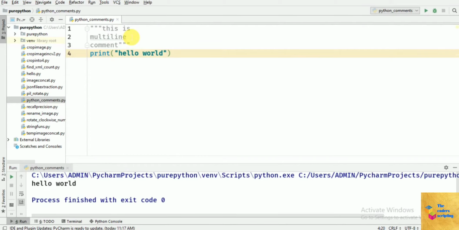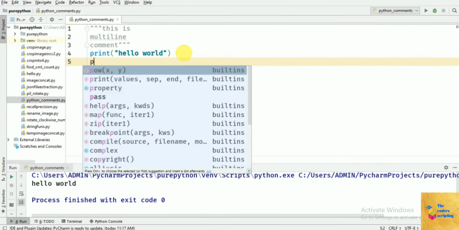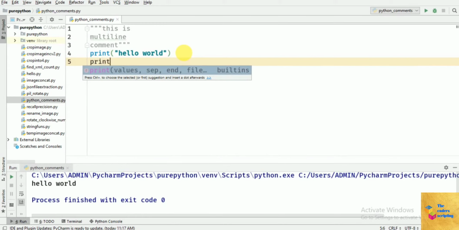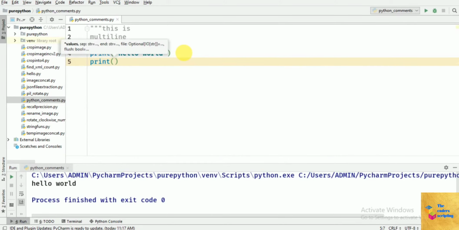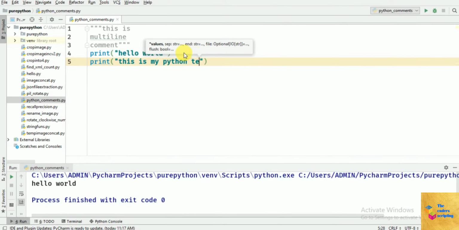If you want to eliminate any number of lines of code, you can use multi-line comments. This is my Python terminal.